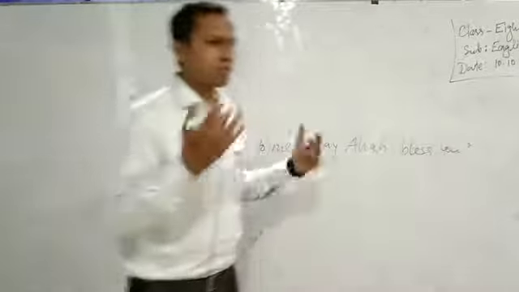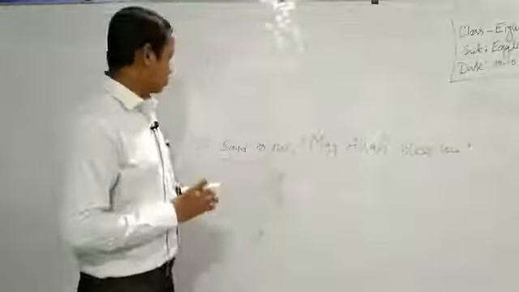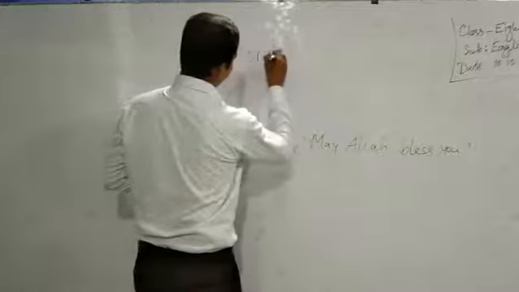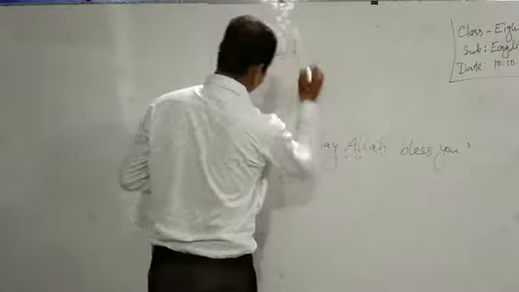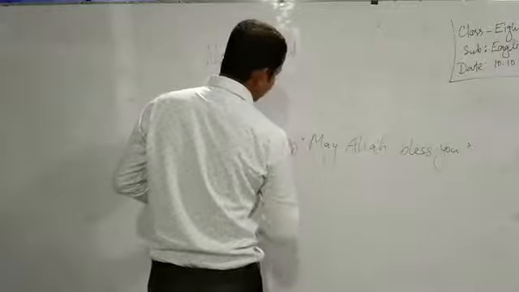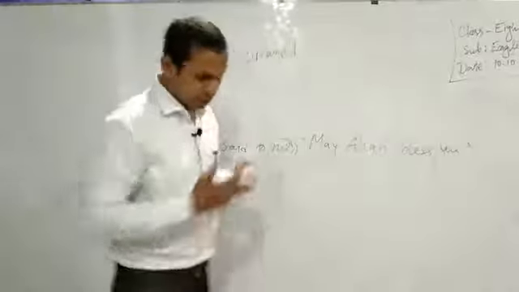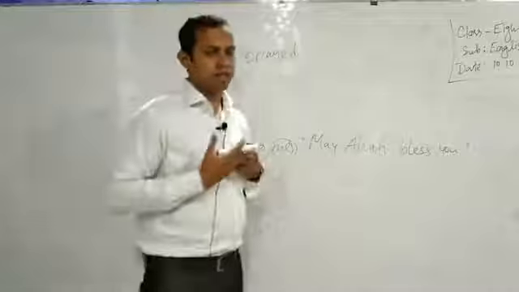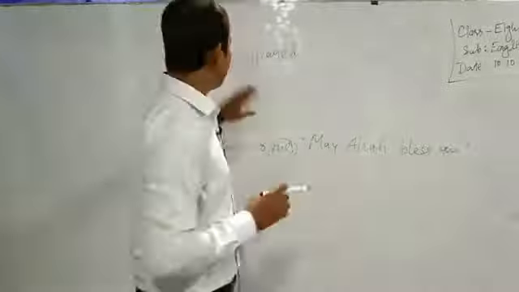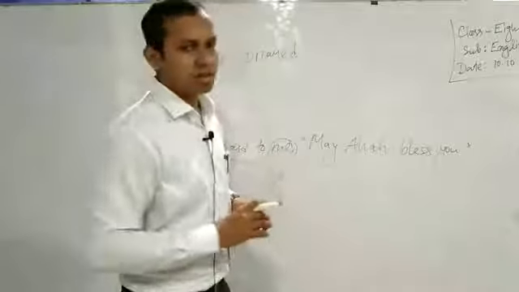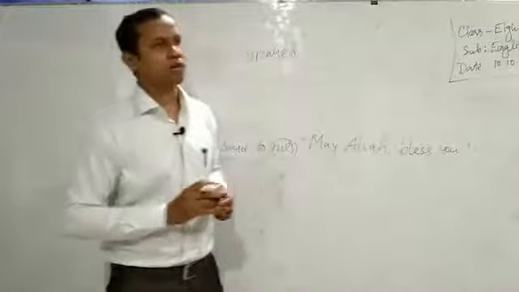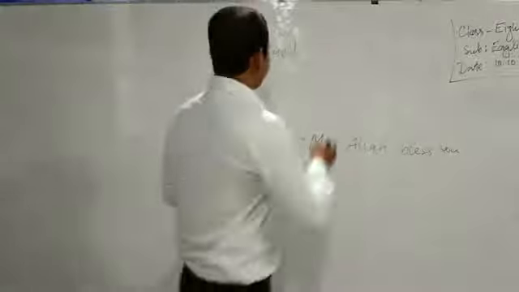Here it is a prayer, so we will write down the verb here: he prayed. Here "me" is the object, but he is praying for me to Allah, so we shouldn't use the object here. Keeping the object silent will be the best option for you. So he prayed that,